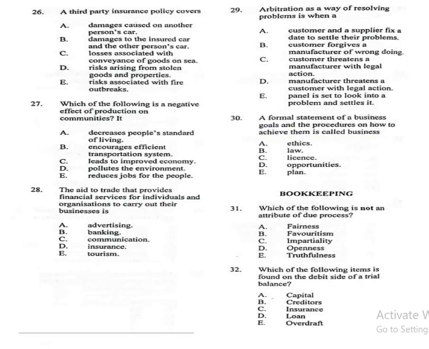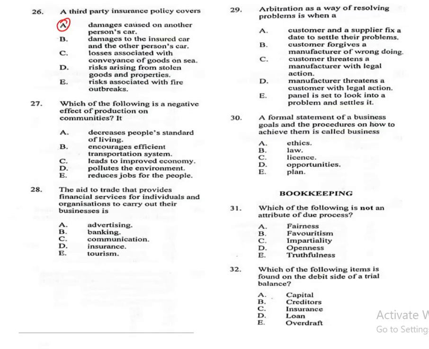Question number 26. A third-party insurance policy covers A. damages caused on another person's car, B. damages to the insured car and the other person's car, C. losses associated with conveyance of goods on sea, D. risks arising from stolen goods and properties, E. risks associated with fire outbreaks. So the correct answer for question 26 is A. A third-party insurance policy covers damages caused on another person's car.